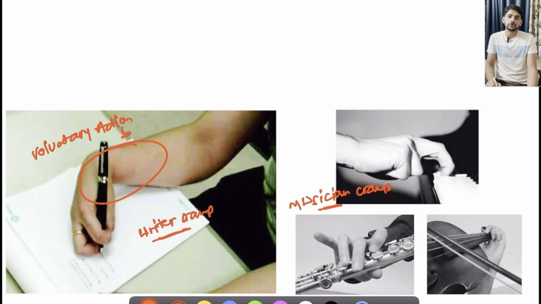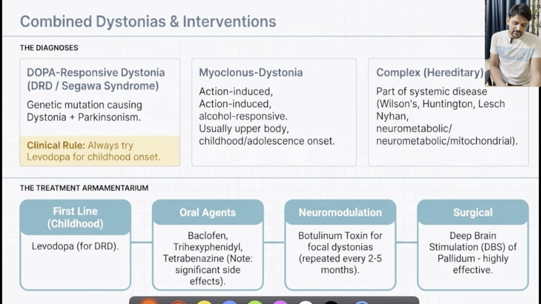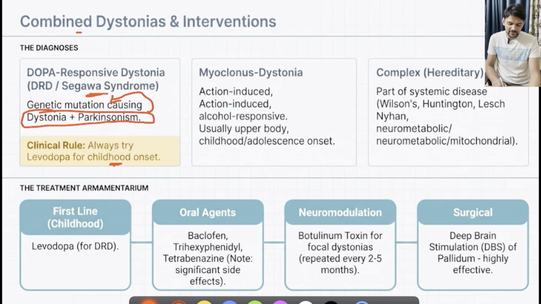Sustained stress to that particular part might lead to the development of dystonias. Then as mentioned, when it is combined with some other manifestations, like many times dystonia associates with Parkinsonism, think of genetic mutations, mainly Segawa syndrome, and the clue will be they are early onset, that is childhood onset dystonias. Similarly, it can be associated with myoclonus. Again, it will be childhood or adolescence onset. Whereas when it is a part of some syndromes, we call it complex dystonias. For example, Wilson's disease, Huntington's chorea, Lesch-Nyhan syndrome, or some neurometabolic or mitochondrial disorders.